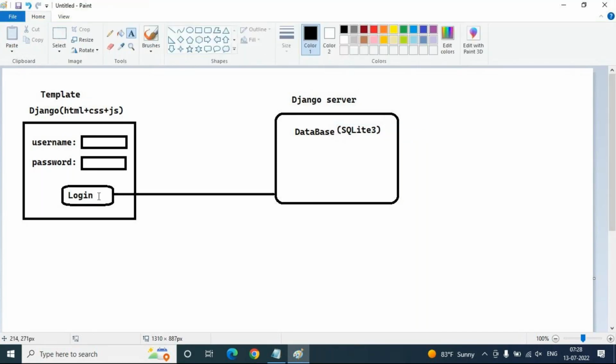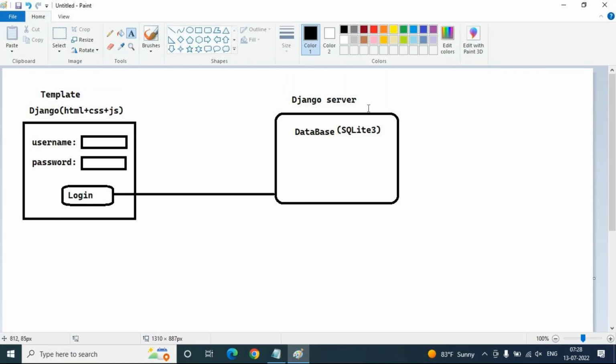When we hit the login button, it immediately connects to the database, and the Django server redirects your request to the database. It checks whether the username and password are correct. If they are correct, you get a success message like login success. If not, you should get a message that the username or password is invalid. But how can we do this? We prepare the template, meaning the design.